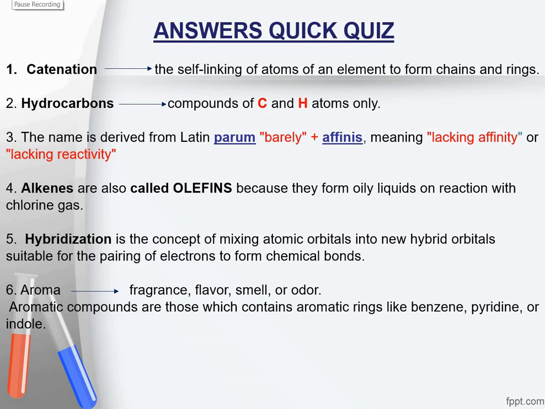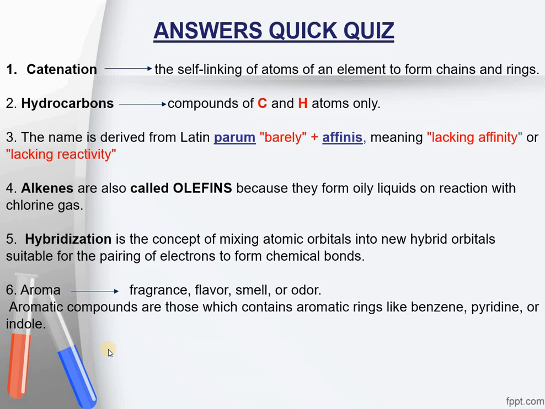This term aromaticity in chemistry is no longer associated with the aroma. Many aromatic compounds do not have any smell. But aromatic compounds would be those compounds that have a benzene-like structure in them. For example, pyridine and indole. These compounds exhibit unusual stability, which is called aromaticity as well.